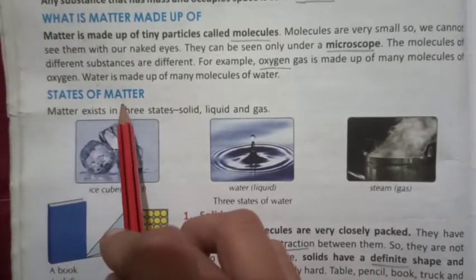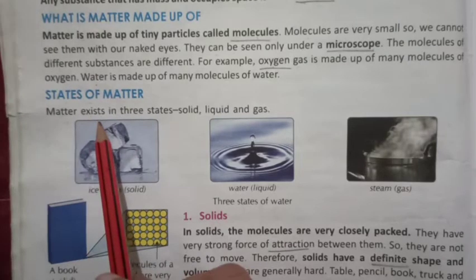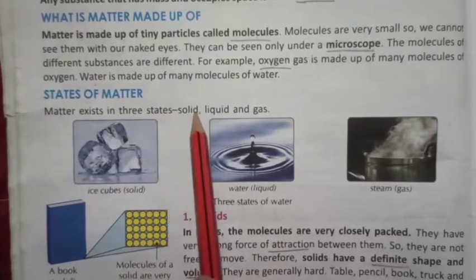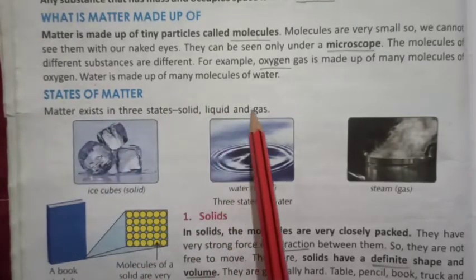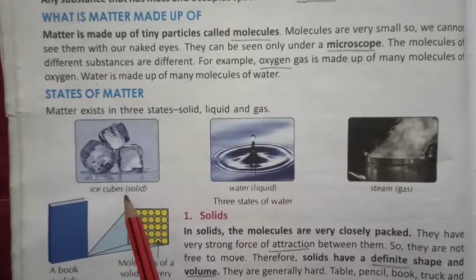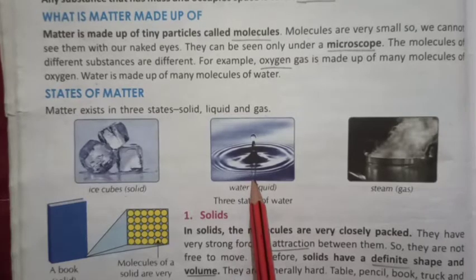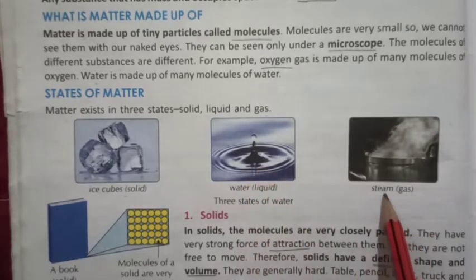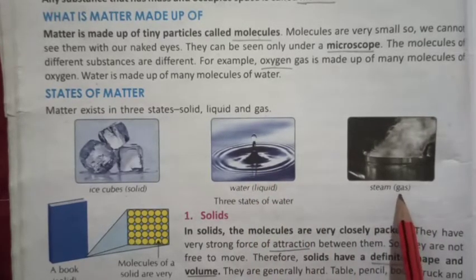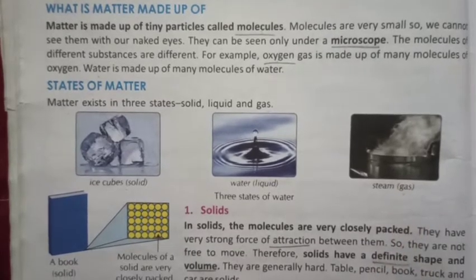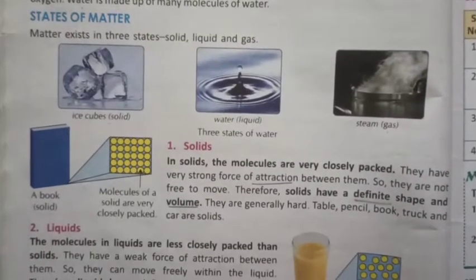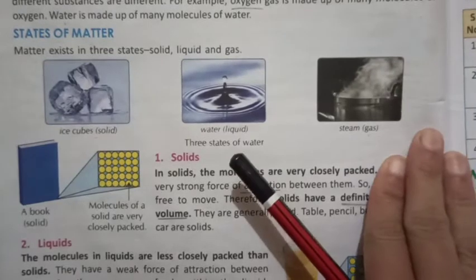States of matter. Matter exists in three states: solid, liquid and gas. Ice cubes are in the solid form. Water is in the liquid form, whereas steam is in the gaseous form. So now we will read about each state of matter in detail.